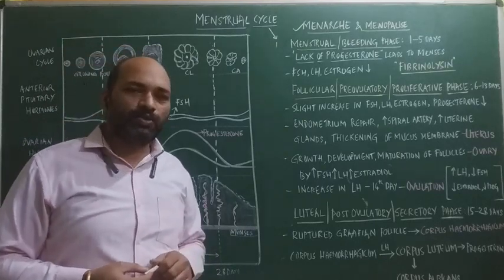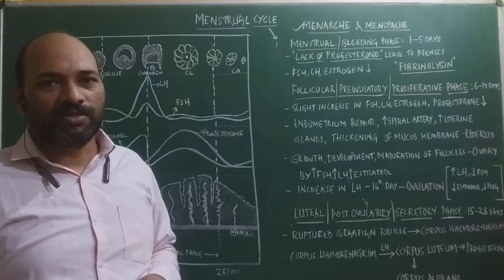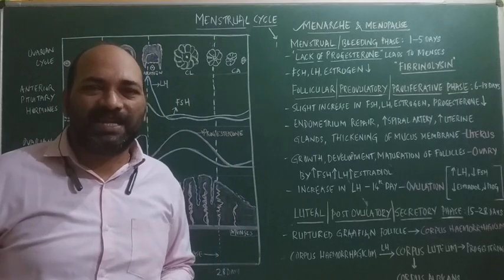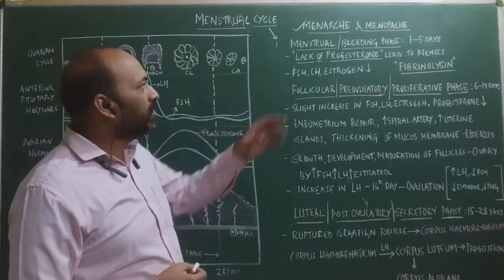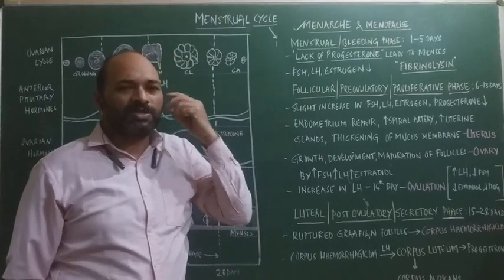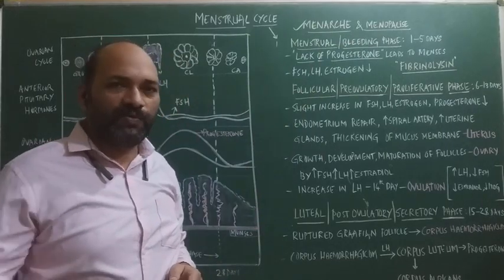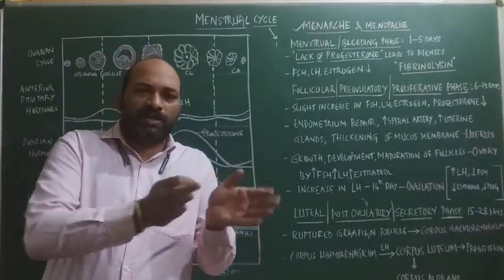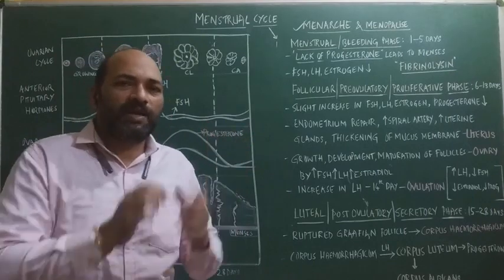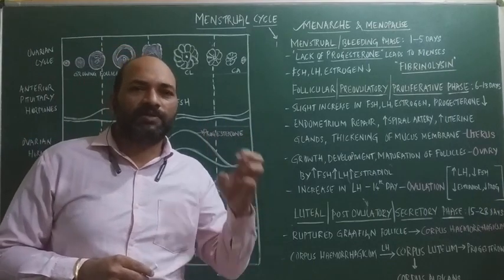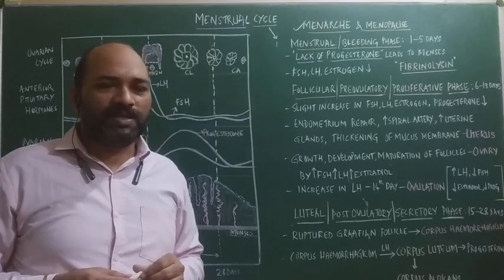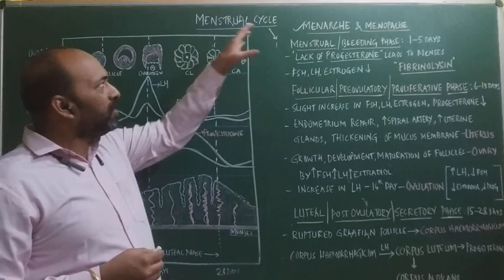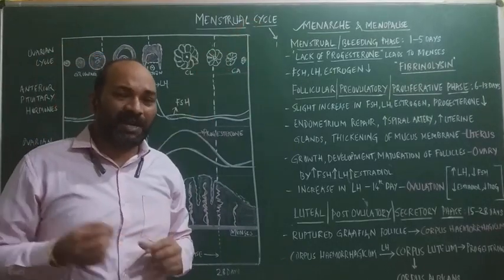And thereafter, due to a decrease in the GnRH, FSH and LH levels, there is a cessation of the menstrual cycle that is called menopause, which occurs generally at the age of 45 to 54. So from the age of 12 to the age of 45 or 54, that entire period is said to be the reproductive life, where a female is able to give birth to a young one. So that is menstrual cycle in primate females.